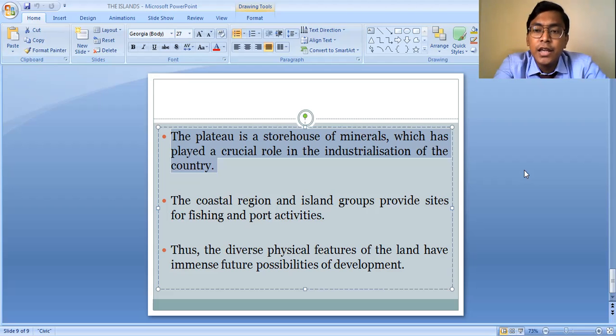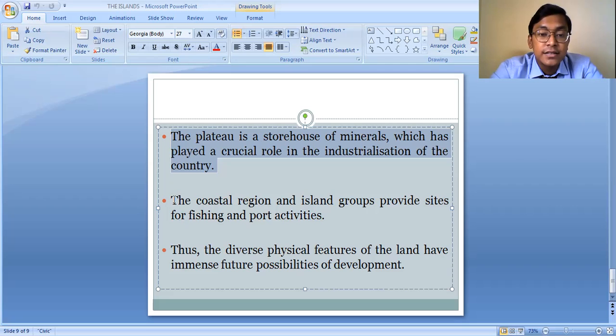In our country, industrial development has taken place just because of the availability of huge deposits of these minerals. In this Peninsular Plateau region, we can find that many industries have developed, and these industries require raw materials for their production. These raw materials, in the form of different minerals, are provided by the Peninsular Plateau only. So we can say that our country has gone far ahead in terms of industrialization just because of the availability of minerals in the Peninsular Plateau region.